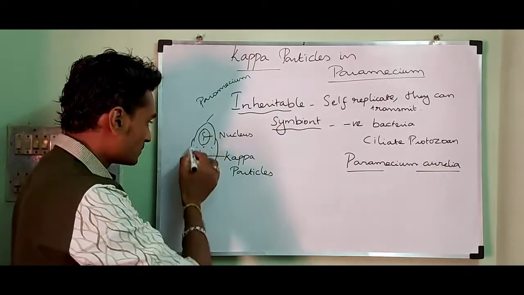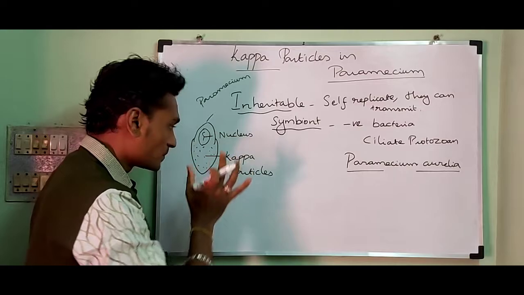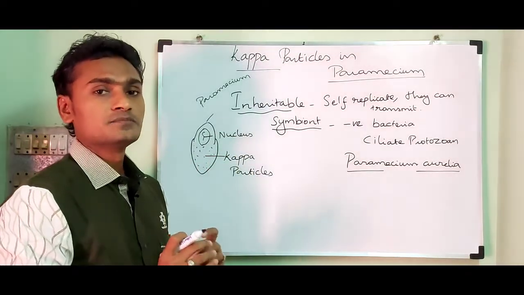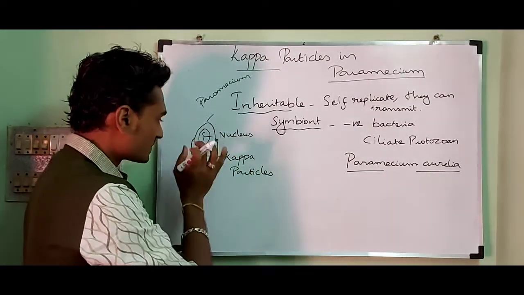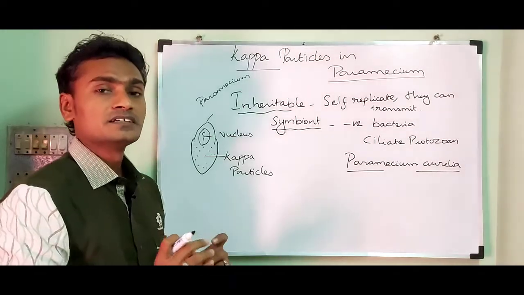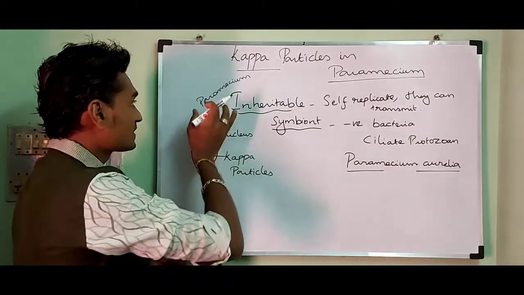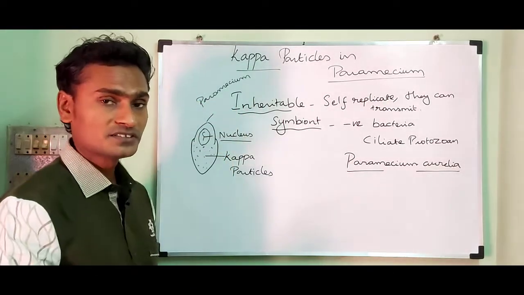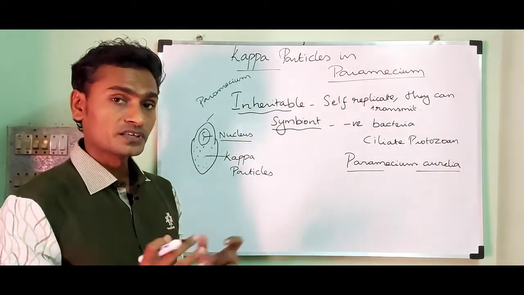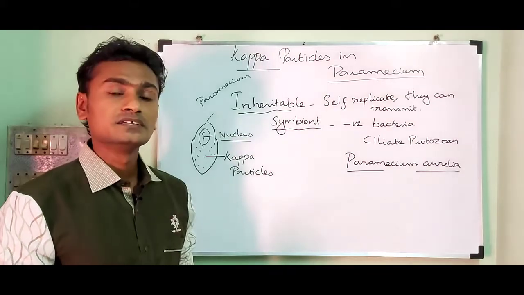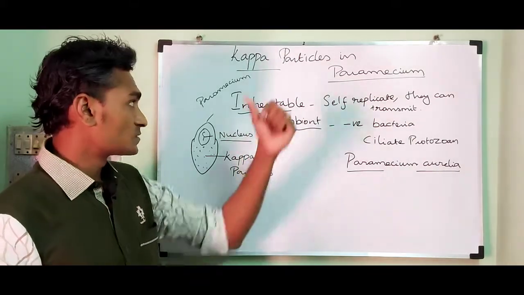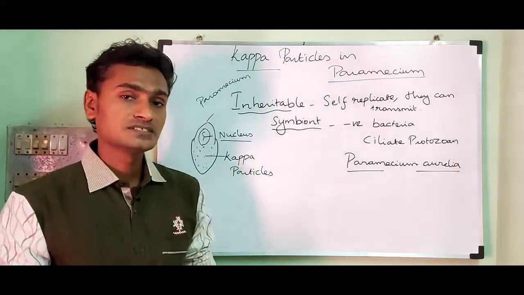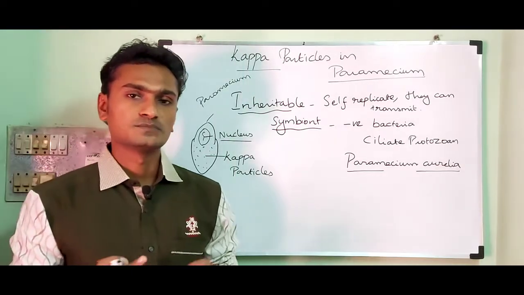The Paramecium is a host for these Kappa particles, which associate with the cytoplasm and control the character along with the nucleus. That is why Kappa particles are called inheritable symbionts.